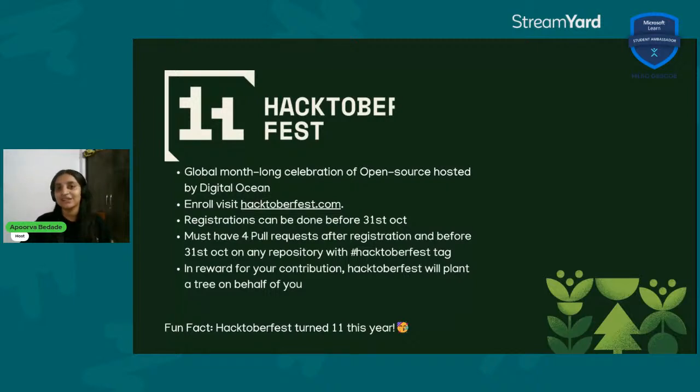Now, what are the basic criteria to be a contributor for this Hacktoberfest? You have to have at least 4 pull requests after registration and before 31st of October with the Hacktoberfest tag on it. In reward of your contribution, Hacktoberfest will plant a tree on behalf of you. And fun fact, Hacktoberfest just turned 11 this year.